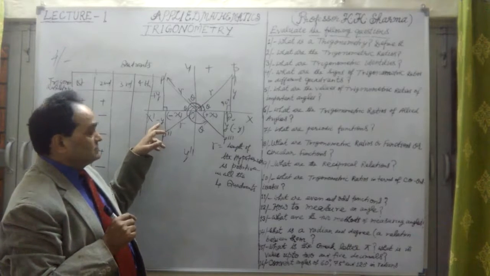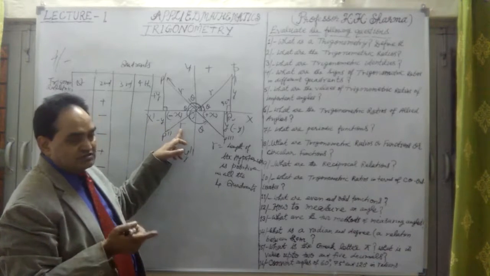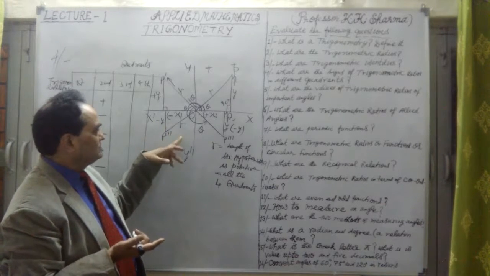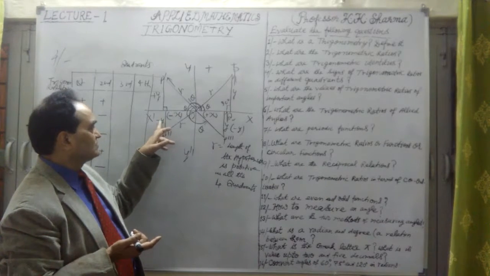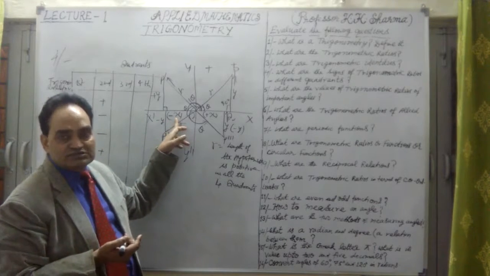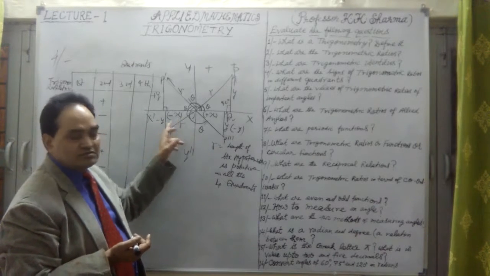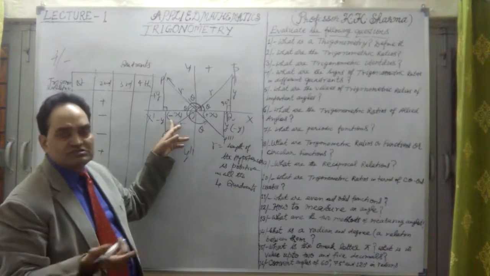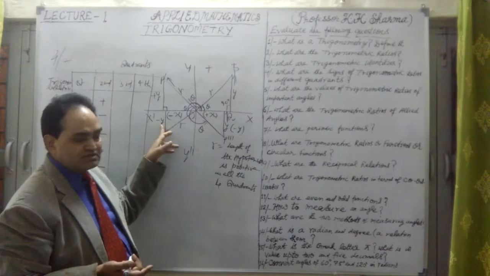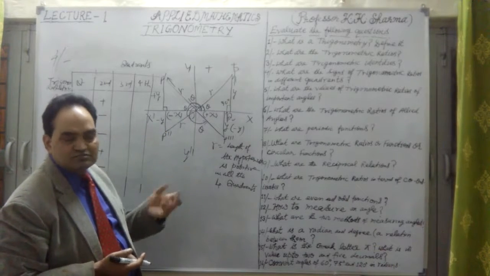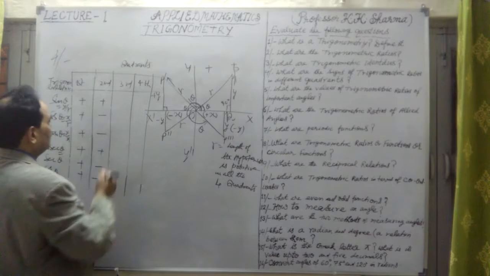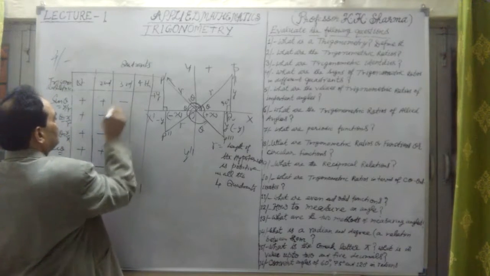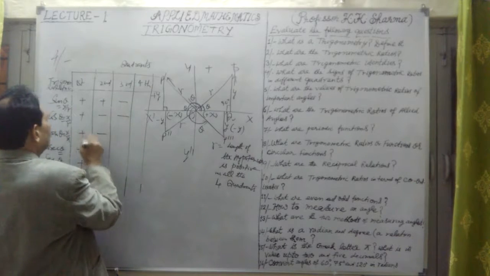Here sin theta is minus y upon r, negative. Cosec theta is r upon minus y, negative. Tangent theta only is positive. Why? Because minus y upon minus x, perpendicular upon base, the tan theta will be positive in the third quadrant. And cot theta, its reciprocal, minus x upon minus y, is positive. That is how tan theta and cot theta are positive only in the third quadrant, and others are negative.